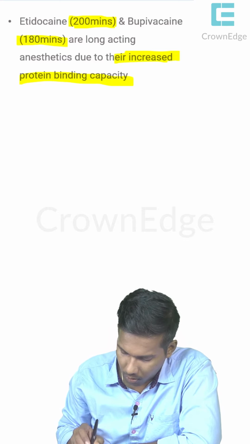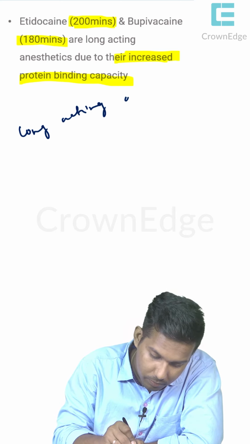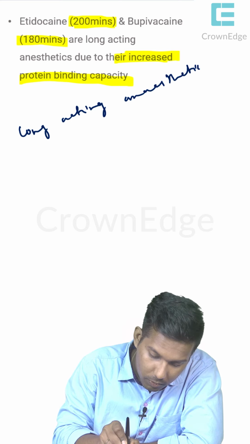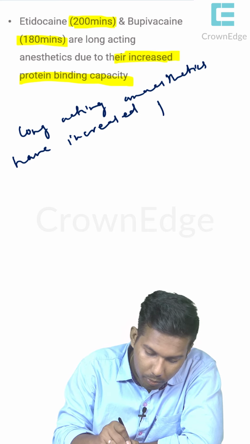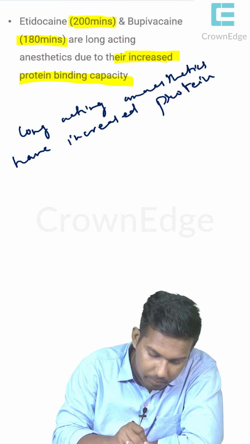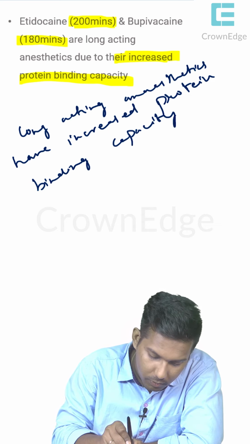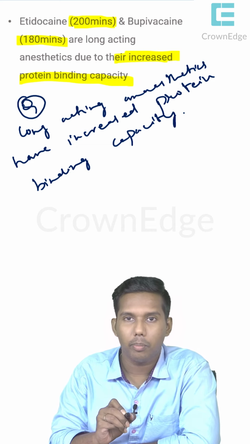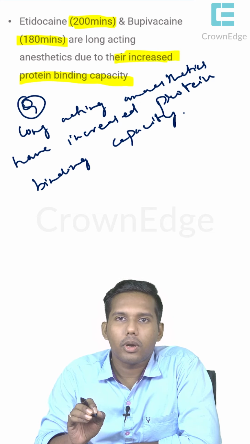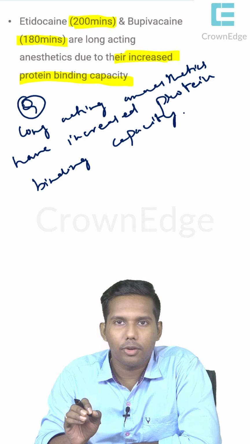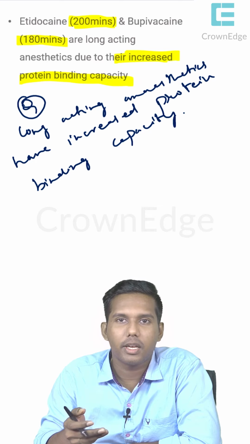Okay, so long acting anesthetics have increased protein binding capacity. So this can be a statement. This is a very important one. Okay, this is the ending of the calculations part of the local anesthesia. I hope everyone enjoyed it while doing, and I really hope that everyone understood what and how to calculate the local anesthesia.